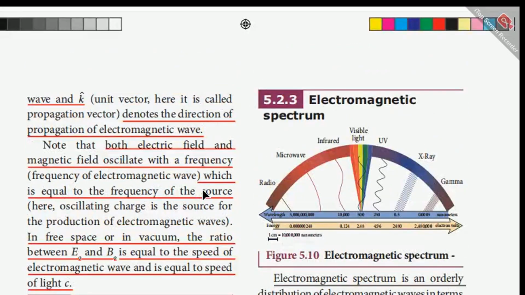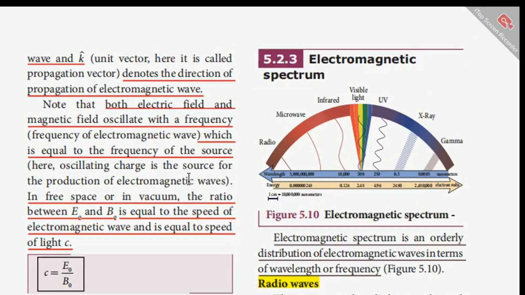Now, we will study the electromagnetic spectrum, which is given by this diagram, and is nothing but an orderly distribution of electromagnetic waves in terms of wavelength or frequency. So, in this wavelength band, what are the electromagnetic waves present? That is given by this picture.